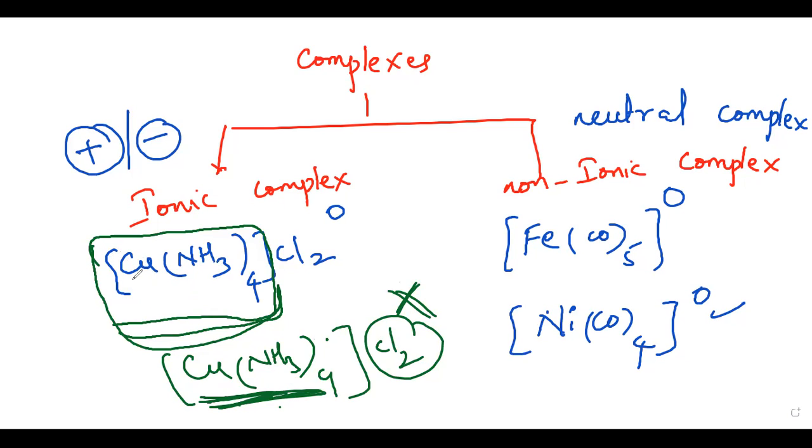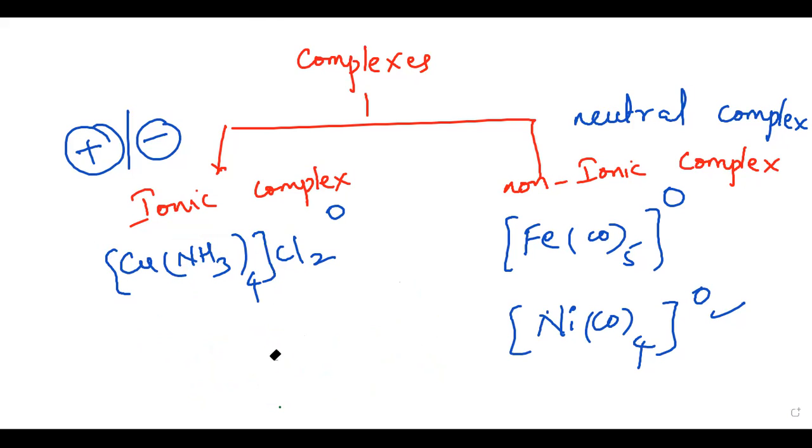So you must see the oxidation state of this coordination sphere. How can we calculate the oxidation state of the sphere? What is the oxidation state of chlorine? Halogens generally have an oxidation state of -1.